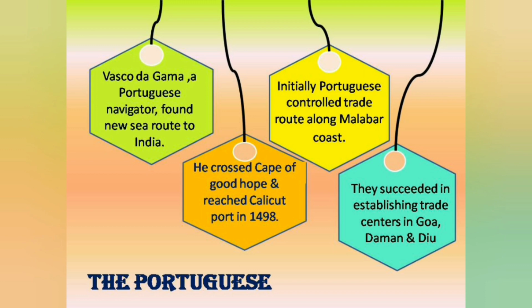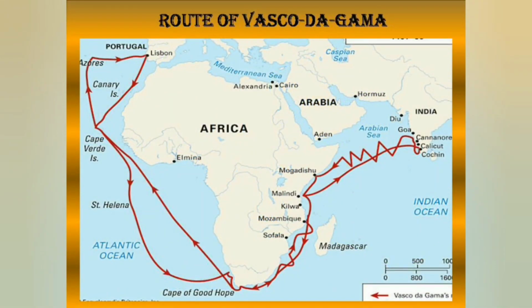Vasco da Gama, a Portuguese navigator, found a new sea route to India. He reached the port of Calicut, a place in Kerala in India, on 20 May 1498 with a fleet of 4 ships and 118 sailors on board. They established settlements in Goa, Daman and Diu. The Malabar coast is the southwest shoreline of the Indian subcontinent.